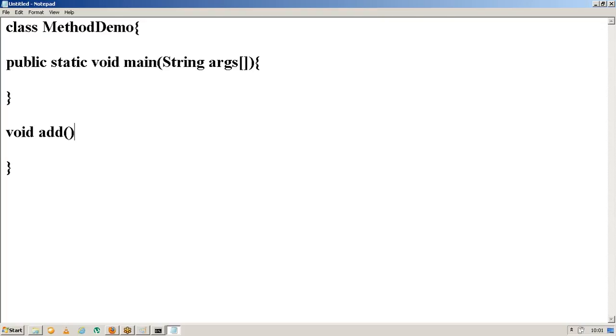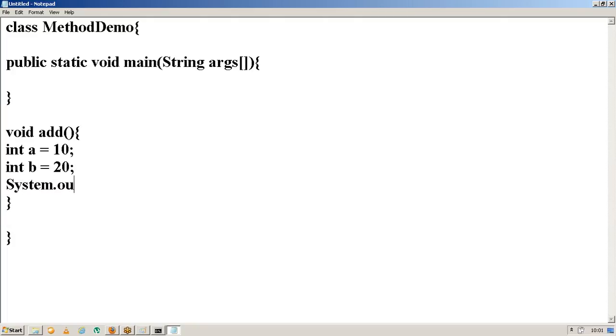Minimize this one. Now I am trying to create a method with the name add of type void. How can I do that? Can you please explain what the coding will be here? My method name is add, and the return type is void. How can I write the method name here? Void add. Exactly, I am taking it as add.